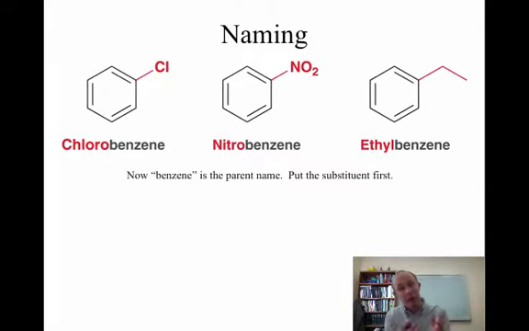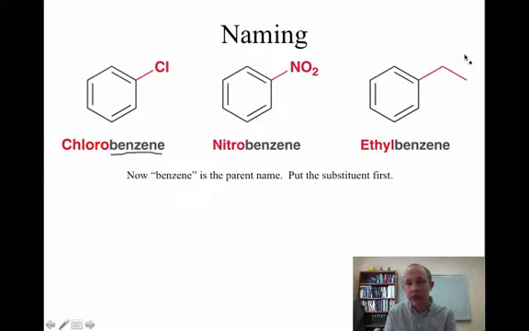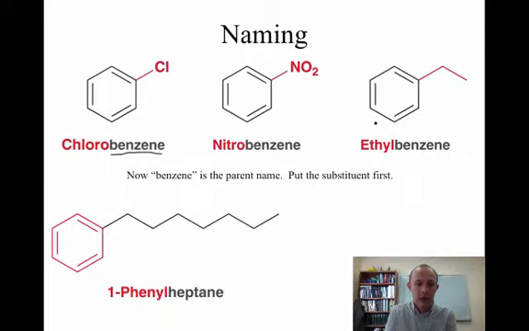How do we name simpler organic compounds that contain benzene rings? Well, we name benzene as the parent name, and we name the group that's coming off of it. So this would be called chlorobenzene. This is called nitrobenzene. This is a 2-carbon chain, so we call it ethylbenzene. If it's a monosubstituted benzene, we don't have to specify the position, right? I'm not going to worry about you knowing this exception, but if we have a really long chain that's longer than 6 carbons, now we name the benzene ring as a substituent, so that it's named as a phenyl group, PHENYL. So this would be called 1-phenylheptane because the phenyl group is on carbon 1.